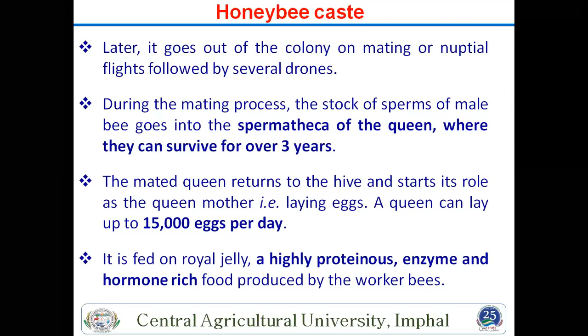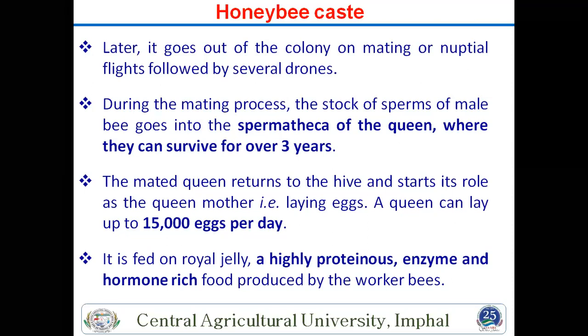Then the mated queen returns to the hive and starts the role of queen mother. She produces eggs, and a queen lays up to 15,000 eggs per day. This is also important. First, termites are also social insects, and they produce 1 egg per second. And second, the honeybee is also an important insect. They produce 15,000 eggs per day. So bees have the highest egg laying capacity, and the queen is fed on royal jelly.